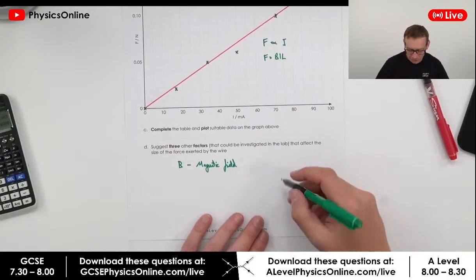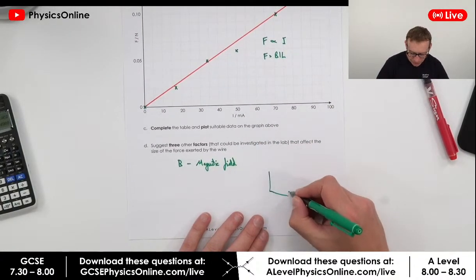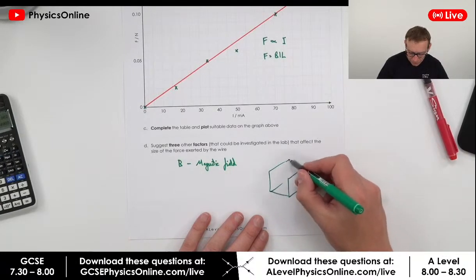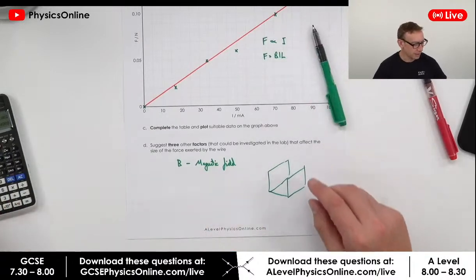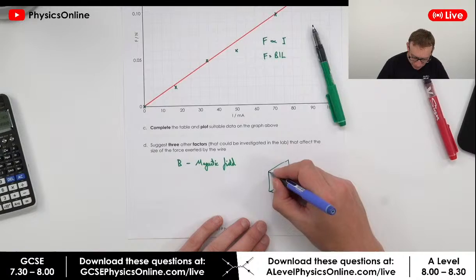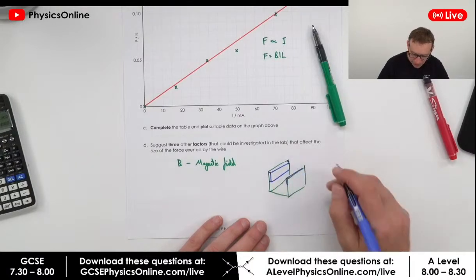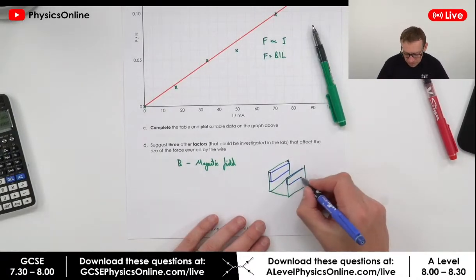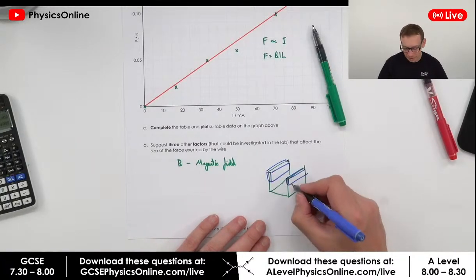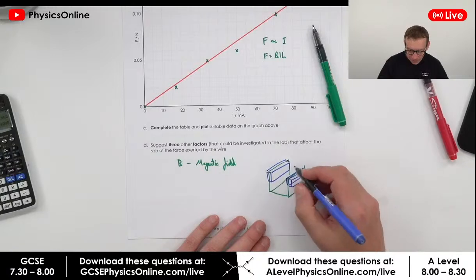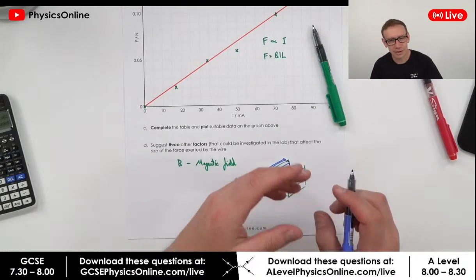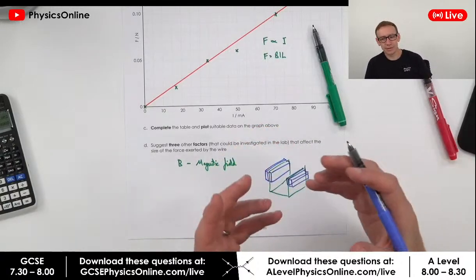One way you might do it, and again I'm going to do my 3D picture, is sometimes you have the yoke that looks a bit like this. You obviously clamp on your Magnadur magnets on the side, so you might put one on the inside that goes in there. To make the field stronger, you might put another one on the outside here, so you start to have 2 magnets each side, or maybe even 3 magnets. But it's very difficult to get a good range of readings, and it's also difficult to know that if you add another magnet, are you actually doubling that field or not? So it's quite difficult.